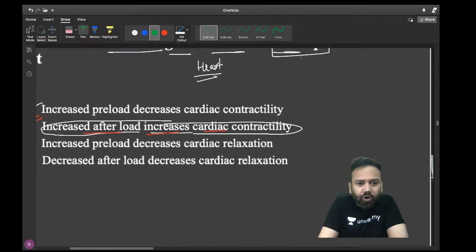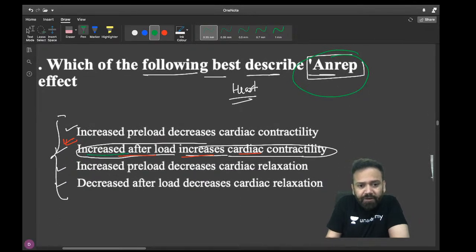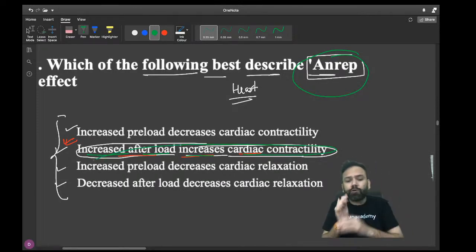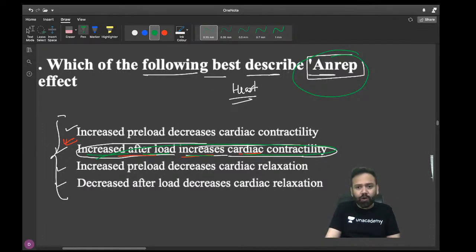So that is called the NREP effect. Are you getting me or not? Increased afterload can also increase cardiac contractility due to a lot of stretch going on, and that can increase your contractility. So this is called NREP.